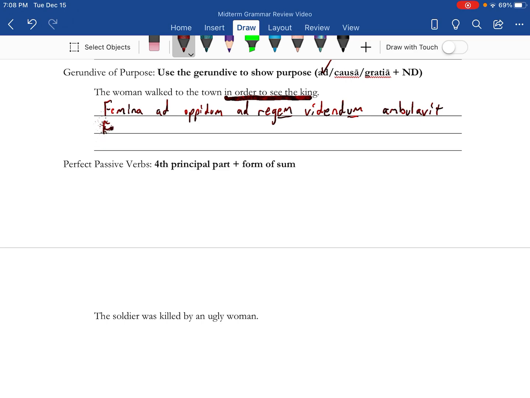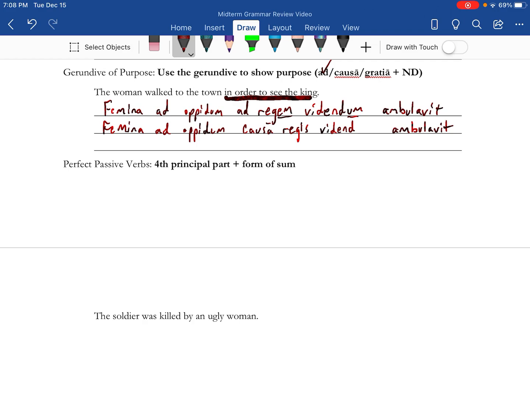If we're going with causa, only a couple things will change. That'll stay the same, causa. And this says plus genitive. So, make king genitive: rex, regis.